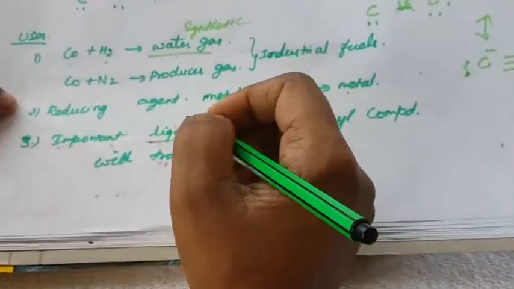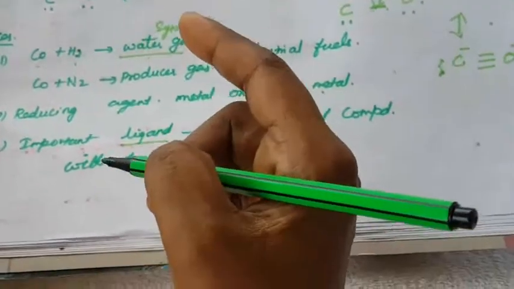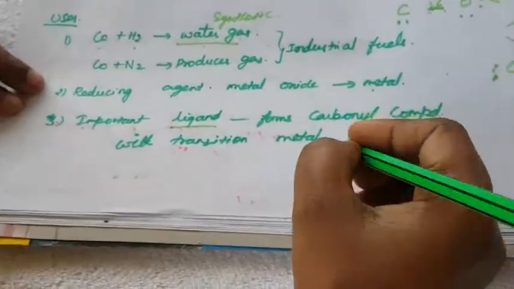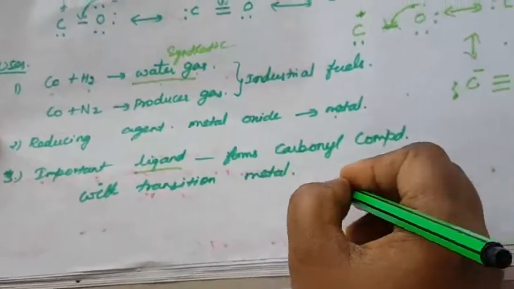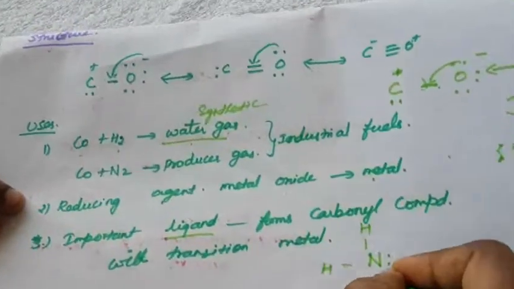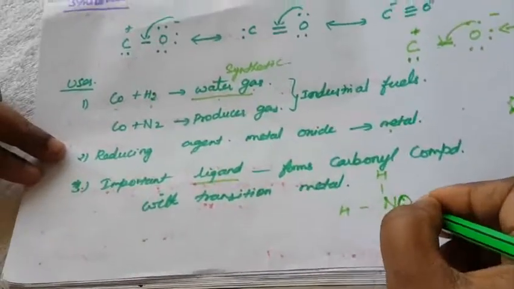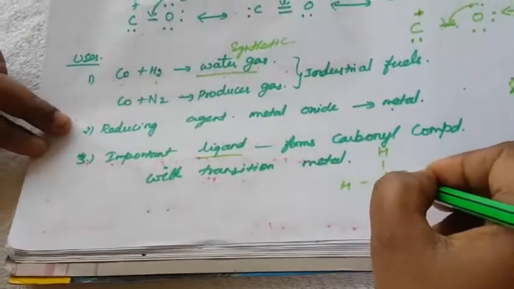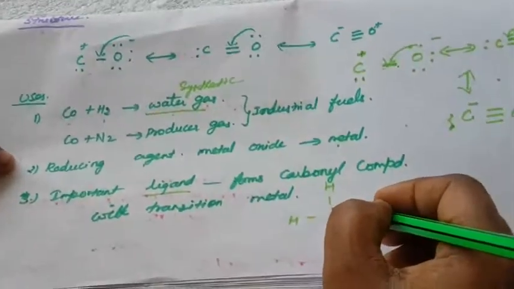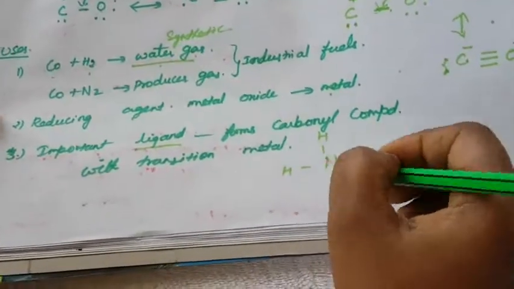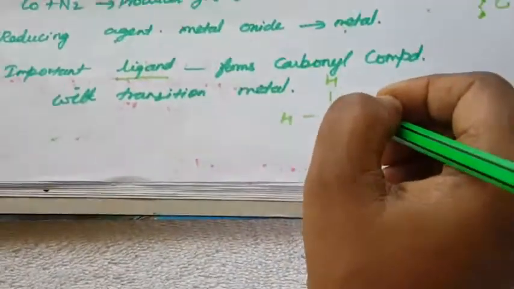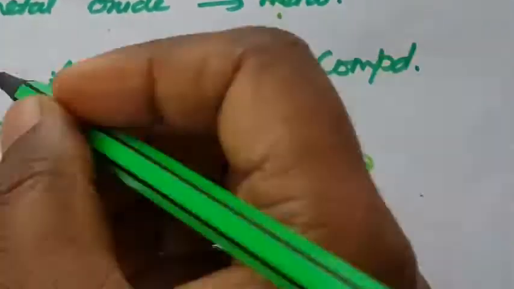What is meant by ligand? Ligand means a compound having the tendency to share a pair of electrons to make a bond formation. What is the meaning of that? Any one of the atoms, for example ammonia. Ammonia has a lone pair of electrons. A lone pair is a pair of electrons that does not take part in bond formation. If any atom has a tendency to donate a pair of electrons, that compound is called a ligand.